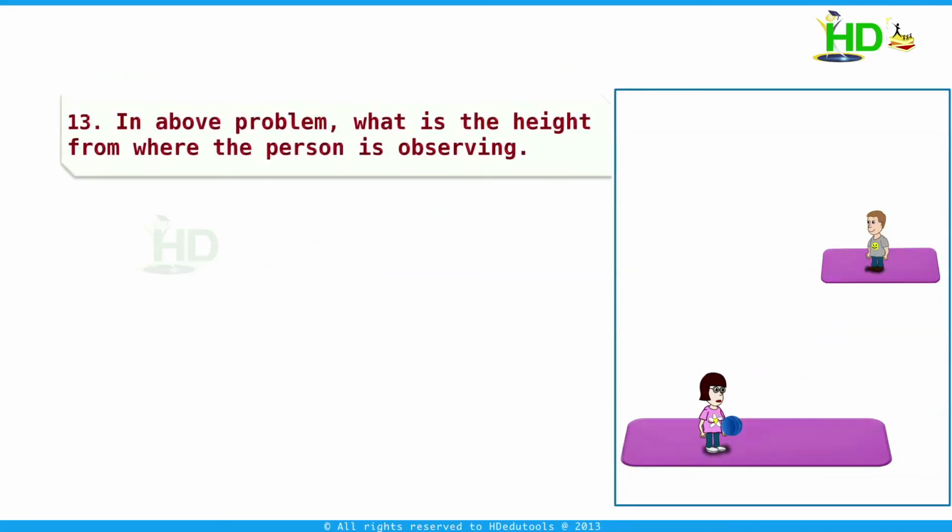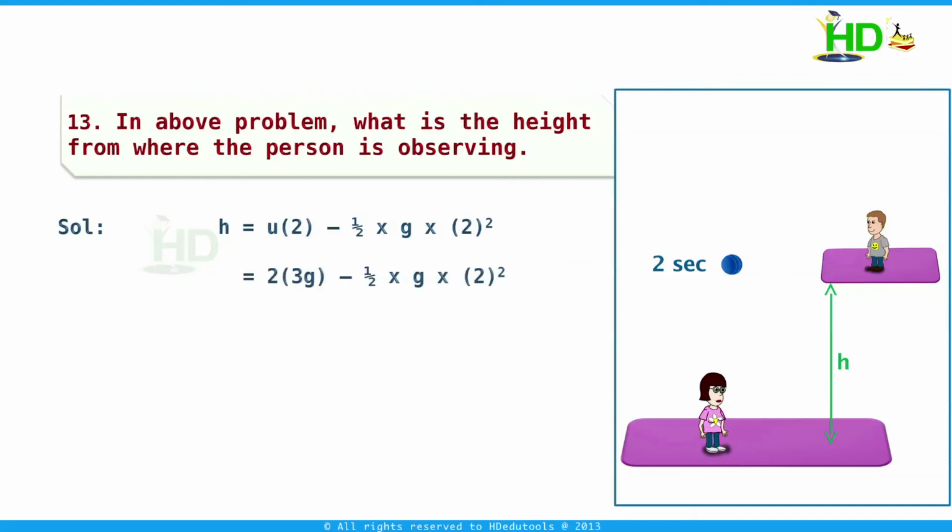And another problem related to the same problem. In the above problem, what is the height from where the person is observing? The height from where the person is observing is nothing but the displacement after 2 seconds, that is h is equal to u into 2 minus 1 by 2 g into 2 square. Now this is equal to 2 into 3g minus 1 by 2 into g into 2 square. On simplification we get this is equal to 4g or 39.2 meter.